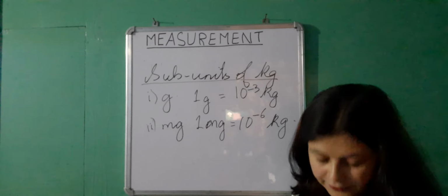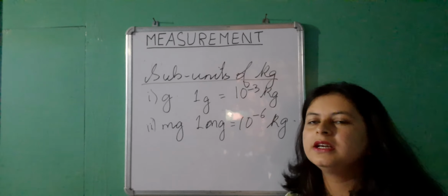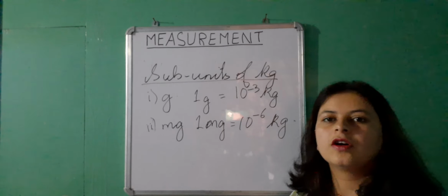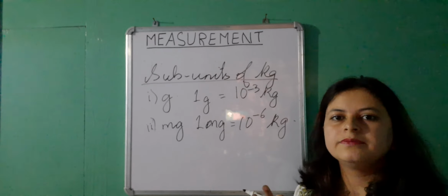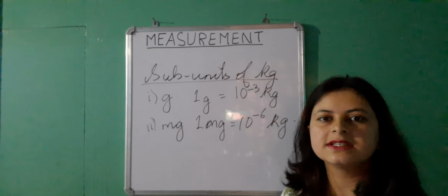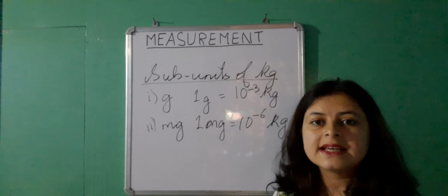Then if the measurement happens to be a bigger one, like you are measuring a huge quantity of rice, or some amount of iron pieces that we buy during the construction of our houses, we don't buy in kilogram, we buy it in quintals and tons.